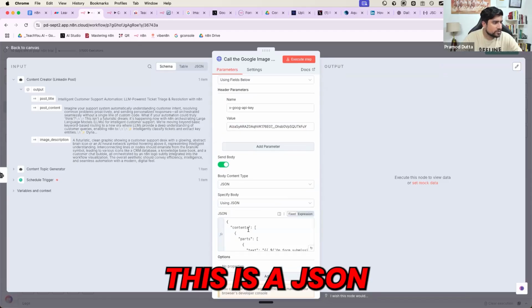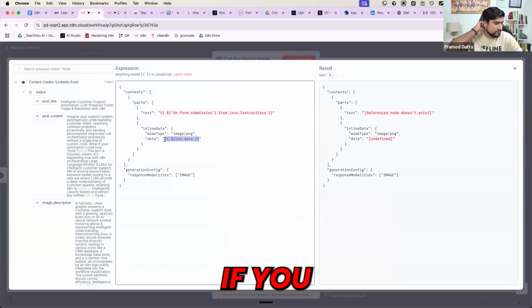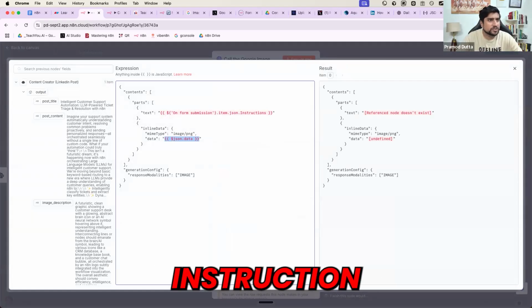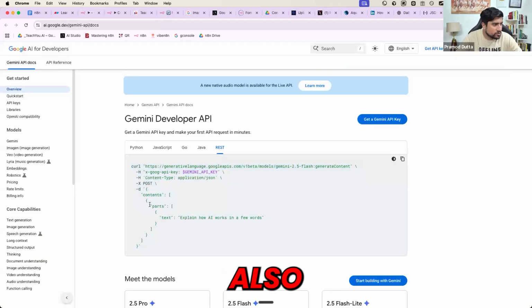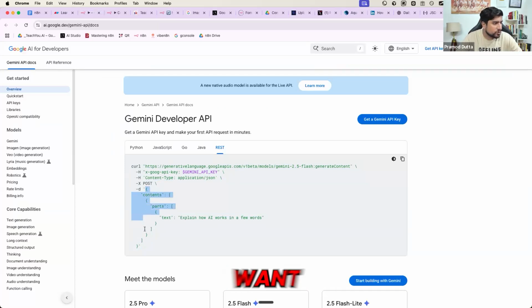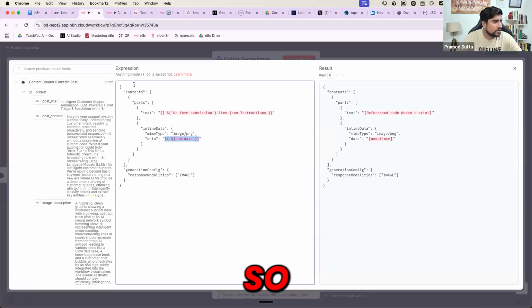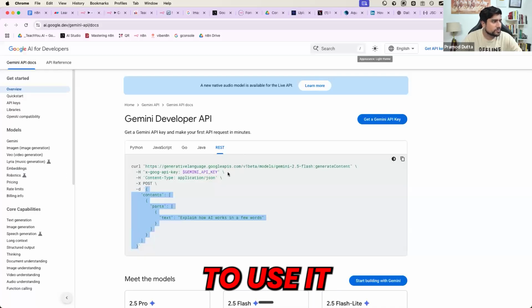Define below JSON. This is a JSON. Now what we need? We need data, right? Which means if you want to generate by using the instruction, here you can see we can also give directly content. So now I'm going to change something rather than giving an image, because I don't want to send an image. I would just want to send directly an instruction. So I will just send a text. So a different type of content I'm going to use, everyone.